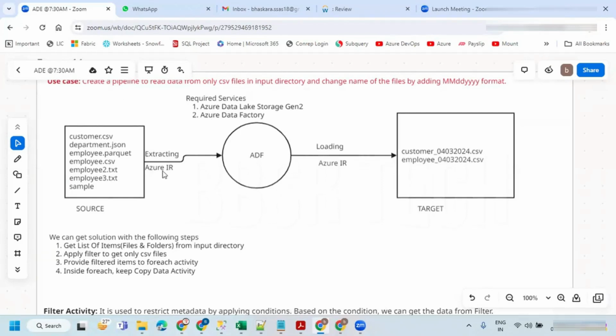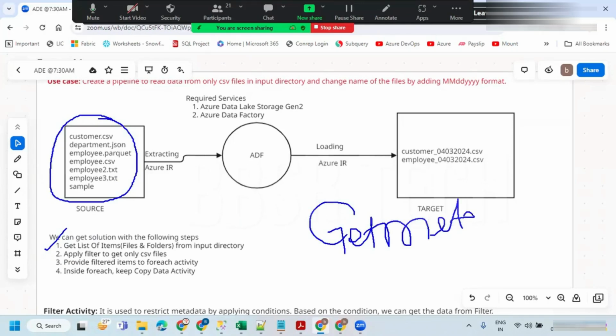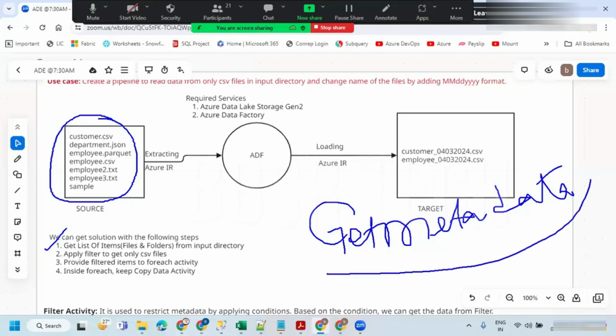So in order to do this, let's break this requirement into pieces. The first piece is I wanted to get the list of items. In order to get the list of items, we are going to use the activity called Get Metadata activity. We already saw it in the last session also. And the output of this Get Metadata, the list of items, we need to give to another activity.